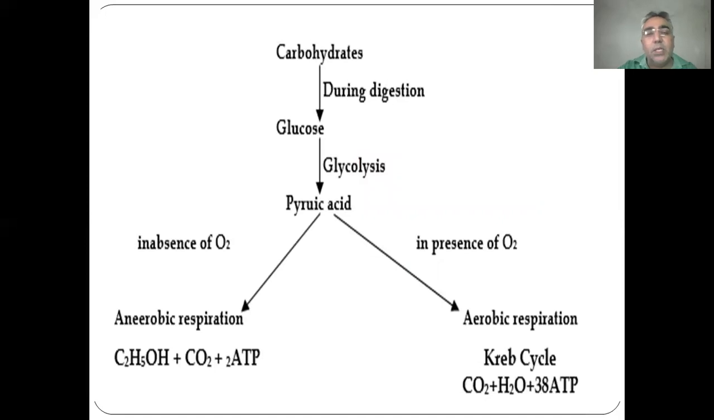After digestion, carbohydrates are changed to glucose, and the respiration process in the cell is of two types, aerobic and anaerobic respiration. The first process in respiration is glycolysis. Glycolysis is the process in which one glucose molecule is broken down into two pyruvic acid molecules.